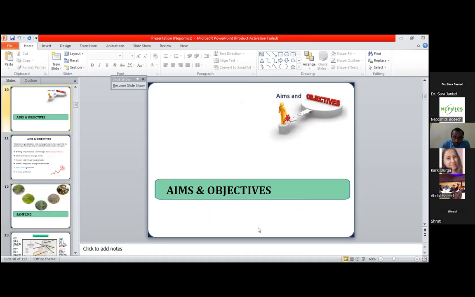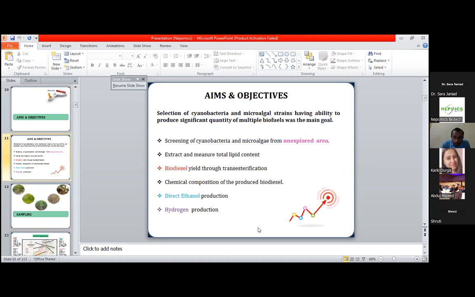So the aims and objectives of this study are that we screen the cyanobacteria and microalgae from the unexplored areas of Pakistan, and we extract and measure the total lipid content as well as the biodiesel yield and the chemical composition of the biodiesel. And the second main point was direct ethanol production from these microorganisms, as well as hydrogen production as a source of biofuels.